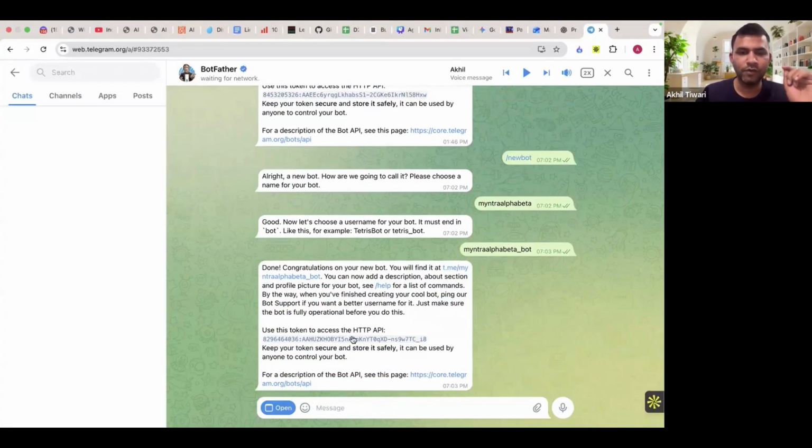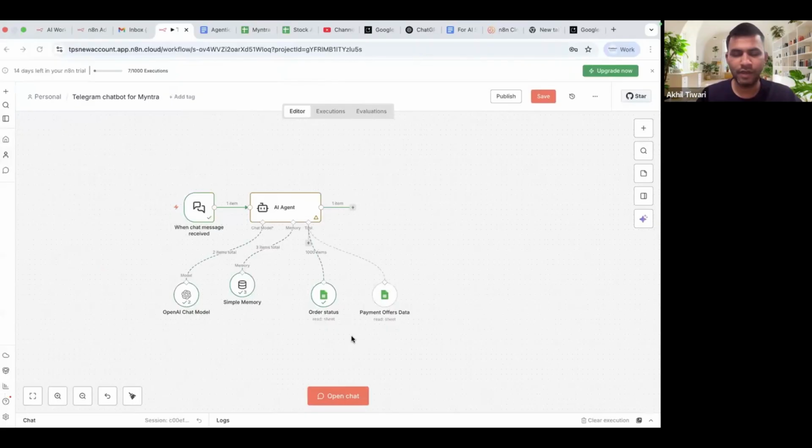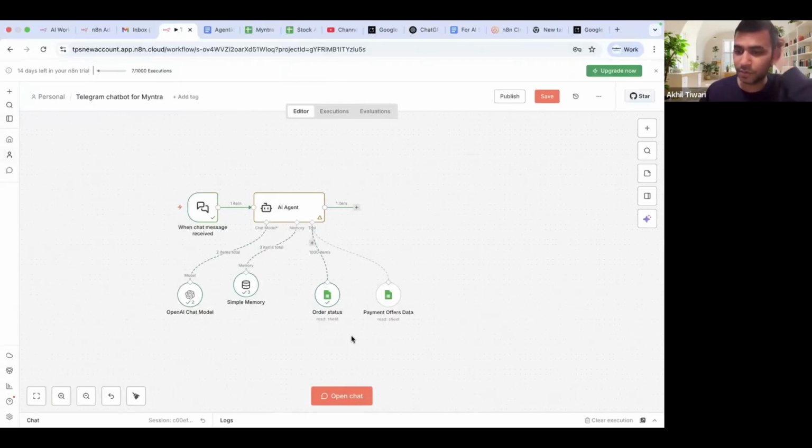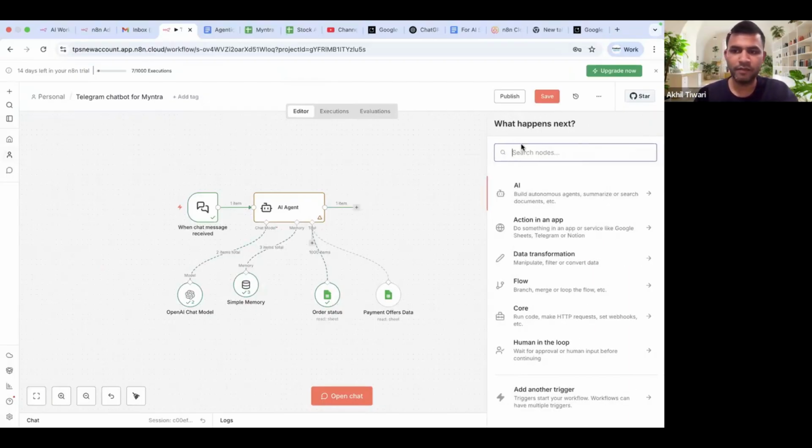So now what I have to do is come back here. We have the API key. We have everything to set things up. So now we'll go here, this plus. Since our chat message would now come from Telegram and not from here, we don't need to add Telegram actions. We have to add Telegram triggers.